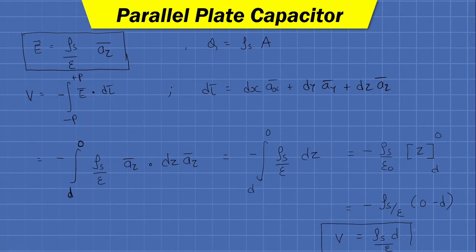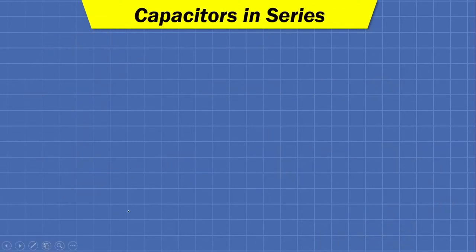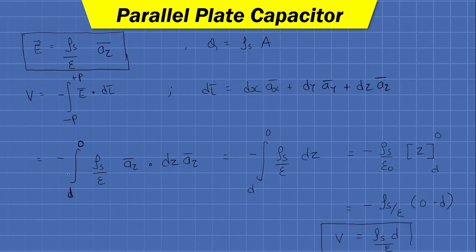So we finally have the value of the potential difference between the positive and negative plate as rho s into d divided by epsilon. Now, as per the definition of capacitance, C is nothing but Q divided by V. In place of Q, we will put rho s into A. In place of V, we can put rho s into d divided by epsilon.